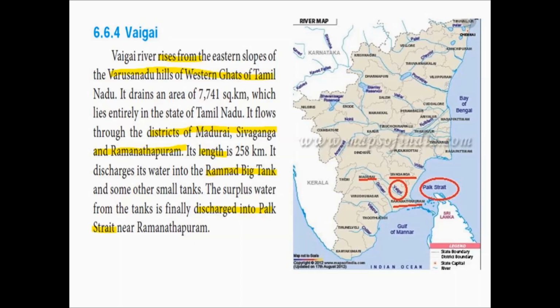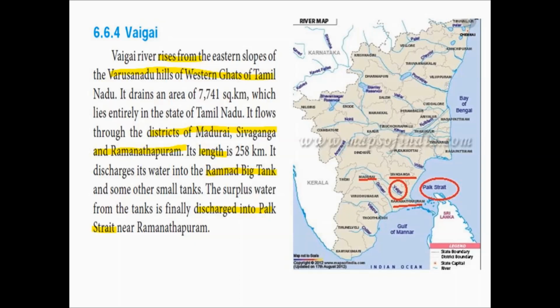So if you follow the river flow, you can see the districts it covers. That is, it originates from the Theni district and passes through Madurai, Sivagangai and Ramanathapuram districts. It drains an area of 7,741 square kilometers, which lies entirely in the state of Tamil Nadu. So it covers an area of 7,741 square kilometers, and it deposits all its sediments in this area, which lies entirely in the state of Tamil Nadu.